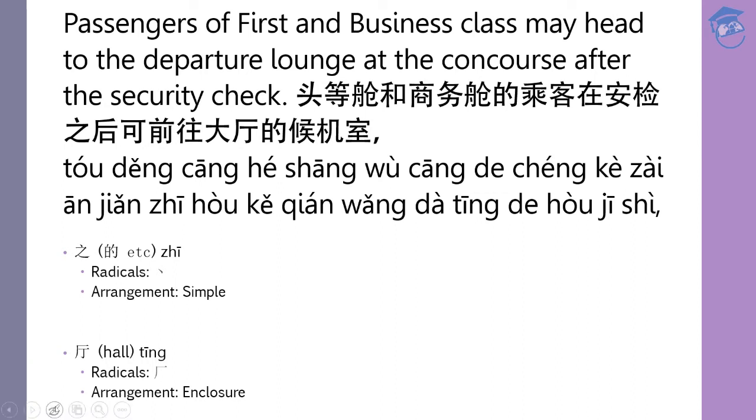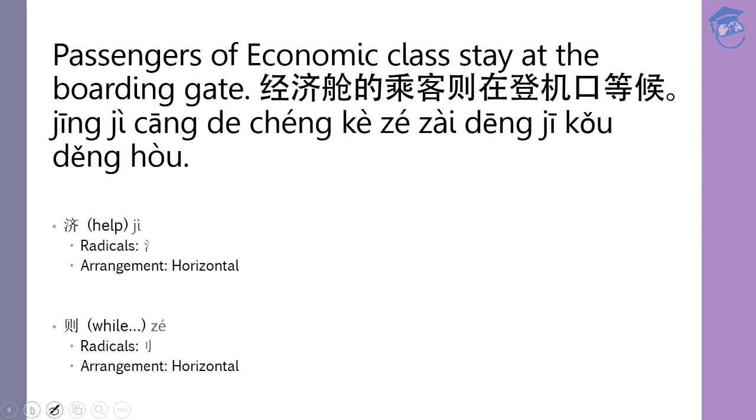And see what she has to continue next. And she has to talk about the passengers of economy class. So she says, passengers of economy class stay at the boarding gate. In Mandarin, it is 经济舱的乘客则在登机口等候. Okay, it may sound rude to say who can go to the departure lounge and who should stay at the boarding gate, but this is just for learning purposes. Okay, I just want you to learn how to say first, business, and economy class.